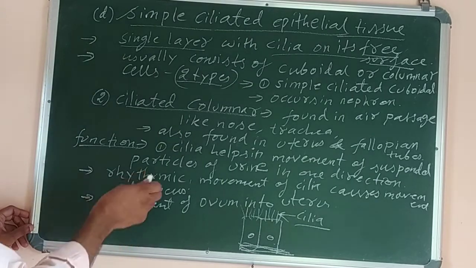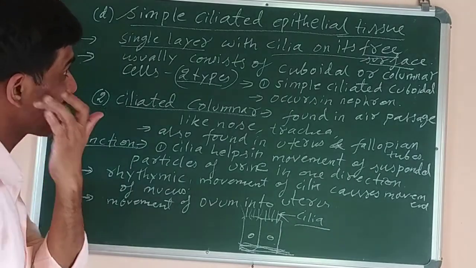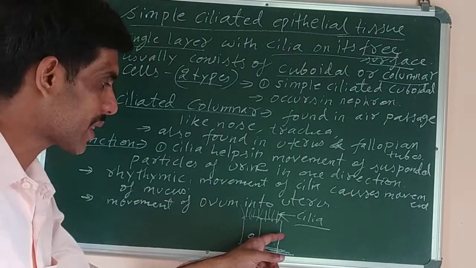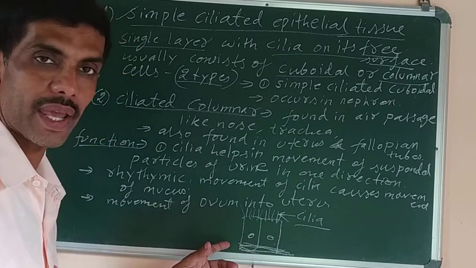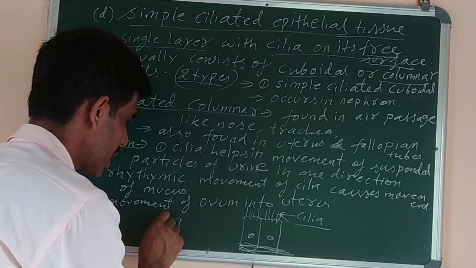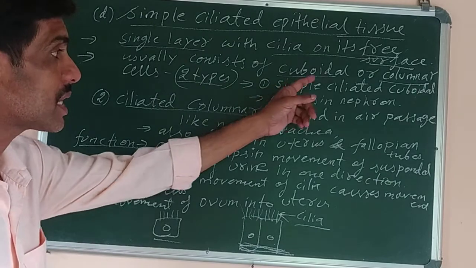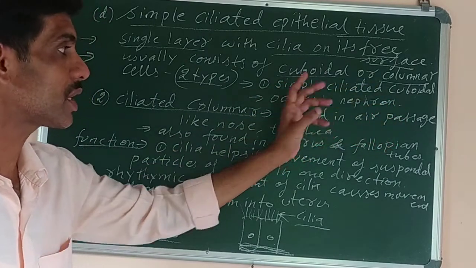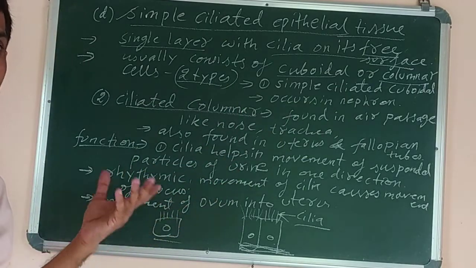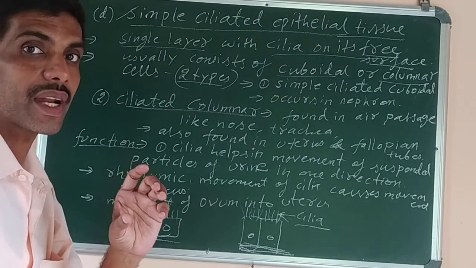Now next, where they are found, that you have to learn. Usually it is of two types: either cuboidal or columnar cells will be there. Cells will be either cuboidal, or column-like, and here the cilia can be present. So simple ciliated cuboidal epithelial tissue is found in some parts of the nephron. Nephron, you know, is the structural and functional unit of our excretory system, that is the kidney.